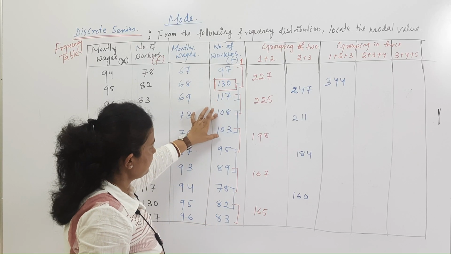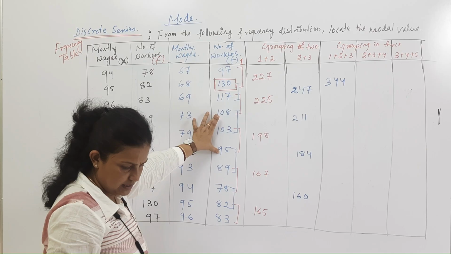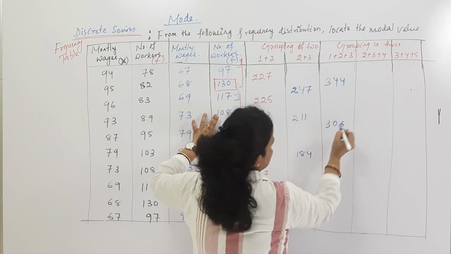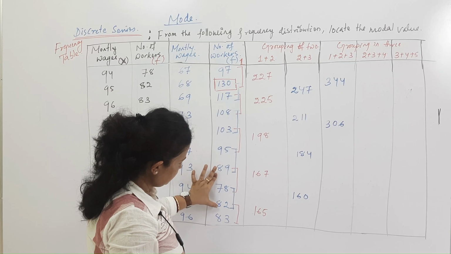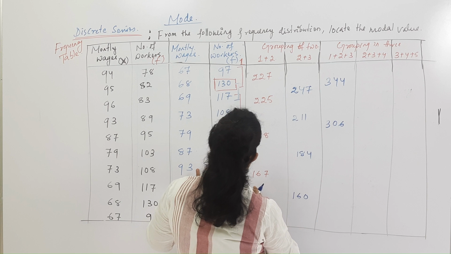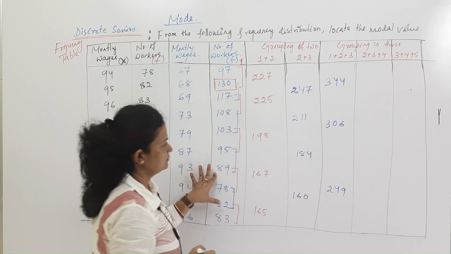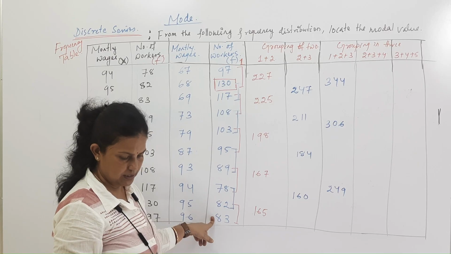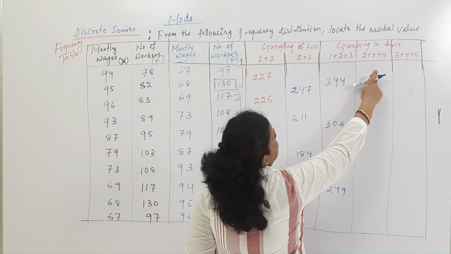We can write for 108 plus 103 plus 95, that is 306. Then we can write 89 plus 78 plus 82, which is equal to 249. The last value is not able to make a group, so we can leave it. Then after that, we can make 2 plus 3 plus 4.